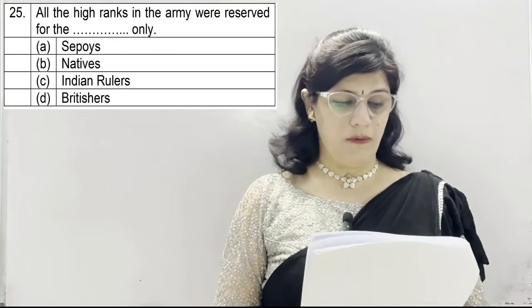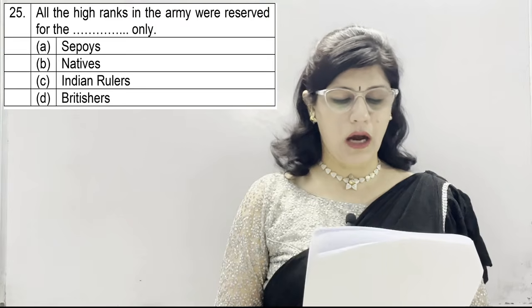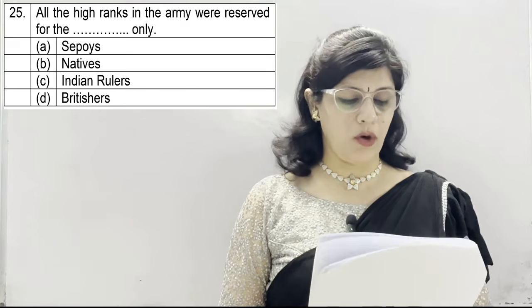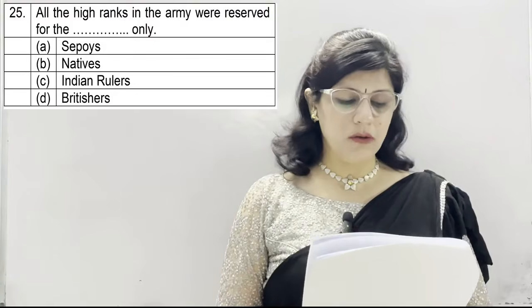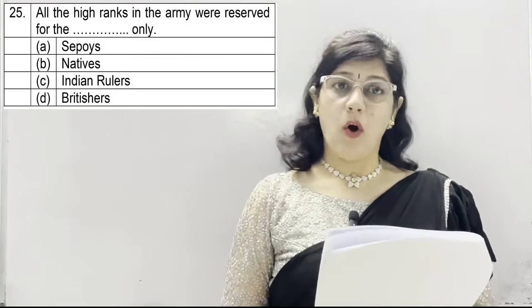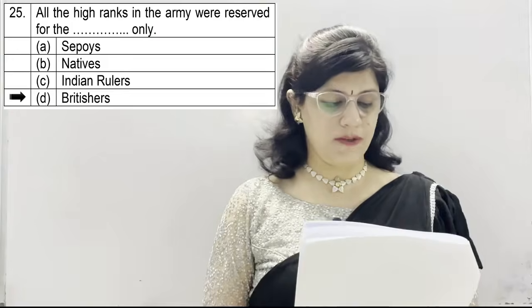Question number 25. All the high ranks in the army were reserved for the dash only. A. sepoys, B. natives, C. Indian rulers and D. Britishers. Option D is correct, Britishers.